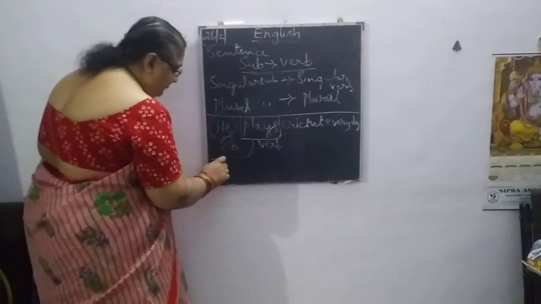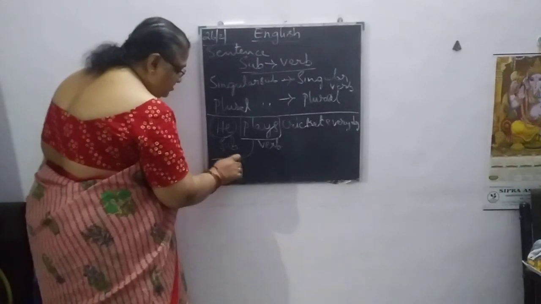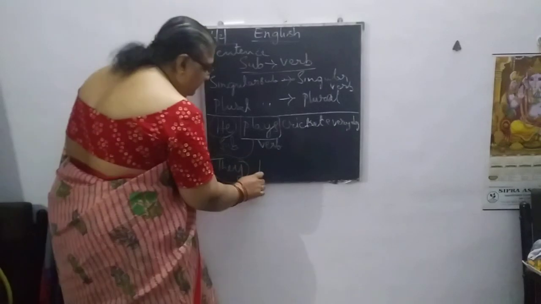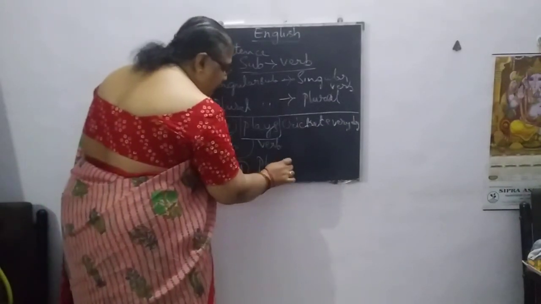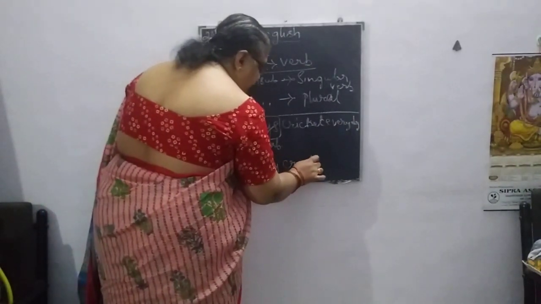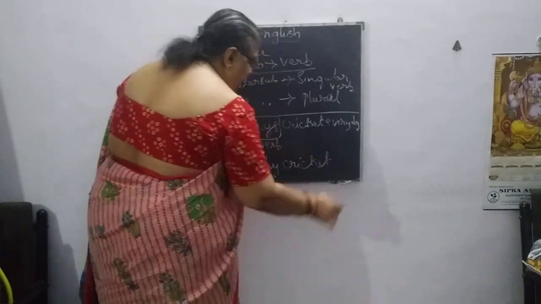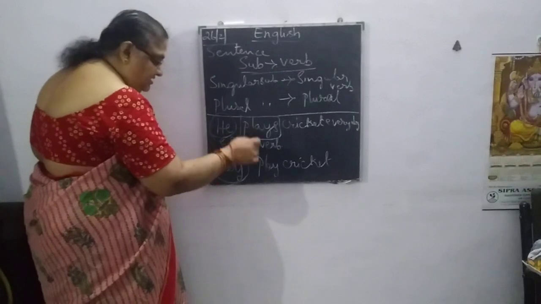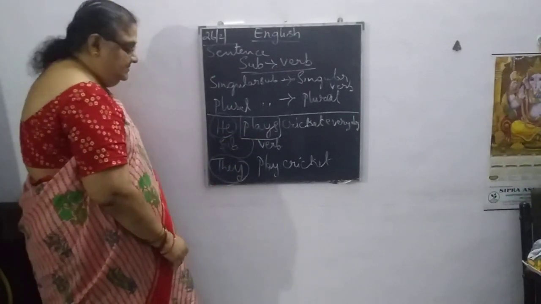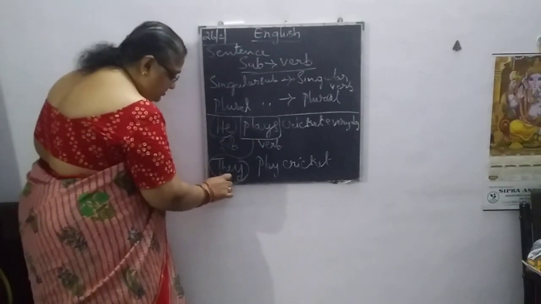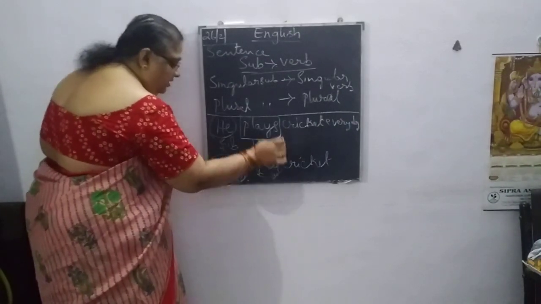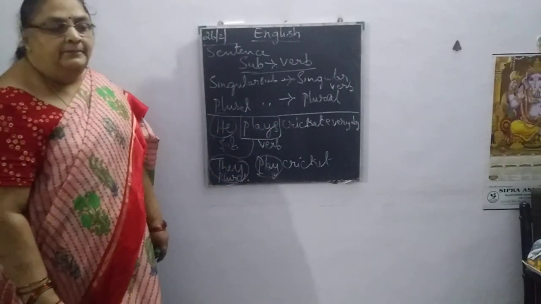Likewise, if we write the subject in plural, they play cricket every day. What is the subject number here? They is the plural subject, and play is the verb which is also in plural.